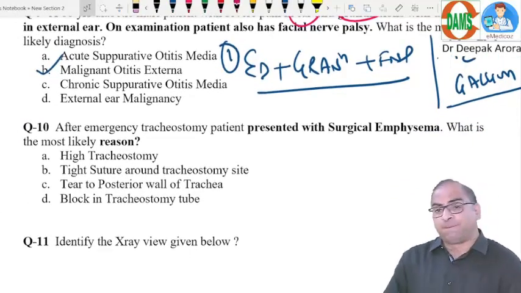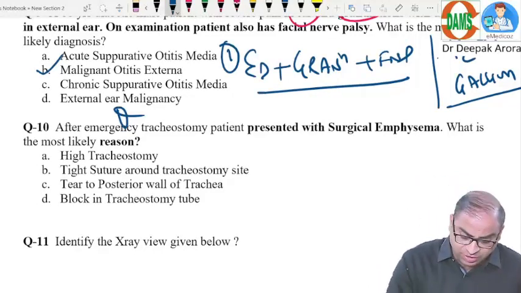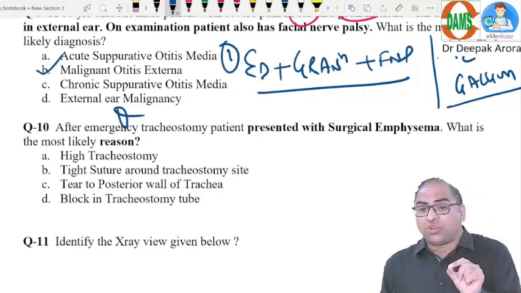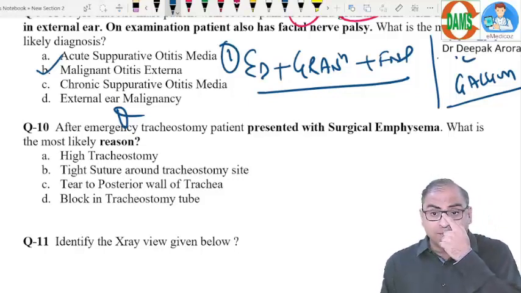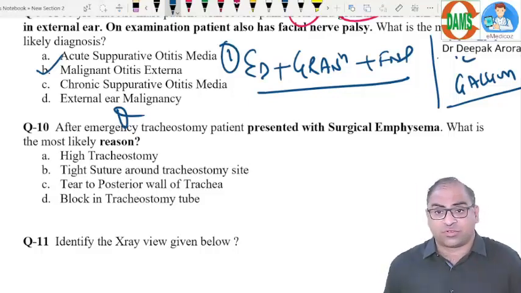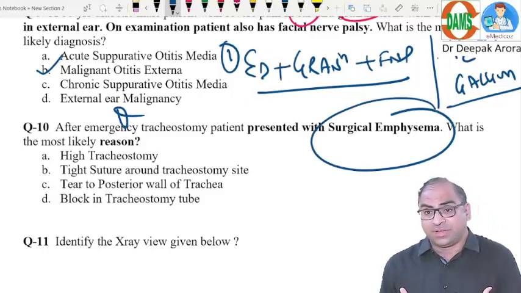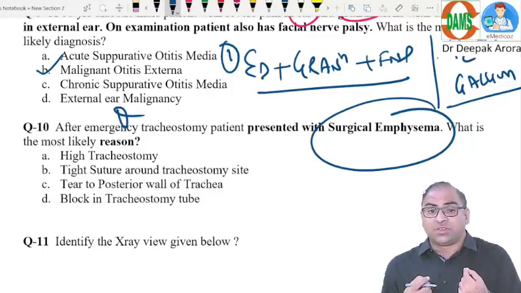Coming to question number 10. Very nicely formatted MCQ. Emergency tracheostomy. What is emergency tracheostomy? Any obstruction in the respiratory tract above the trachea is an indication for emergency tracheostomy. The patient is having surgical emphysema. Now what is surgical emphysema, and why?